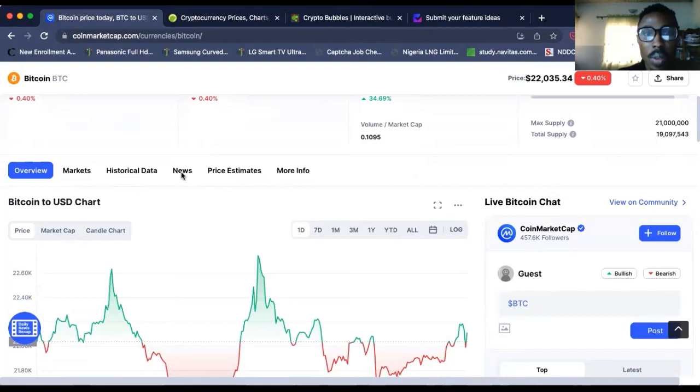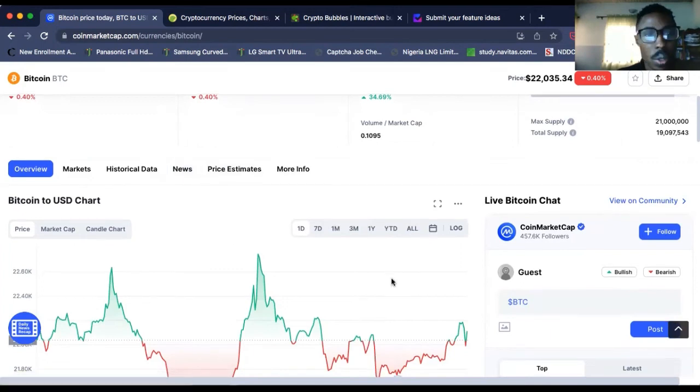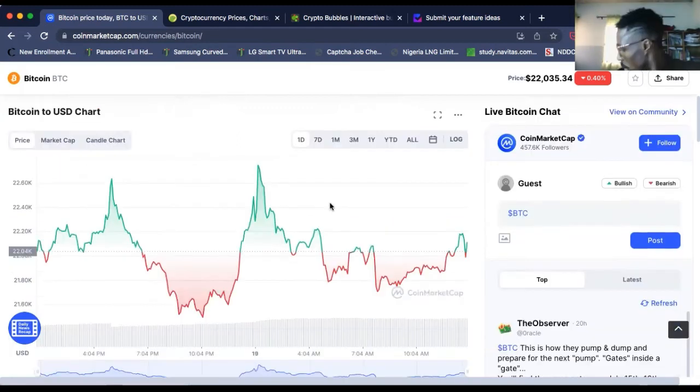Then there is the current news about this particular coin, Bitcoin. Price estimates show what people are expecting the price to do, and more info. So these are some things you can get from CoinMarketCap. It gives you a total overview of what you are looking at.